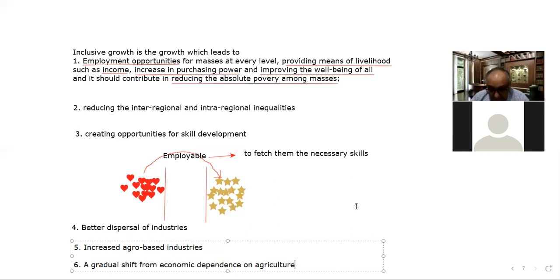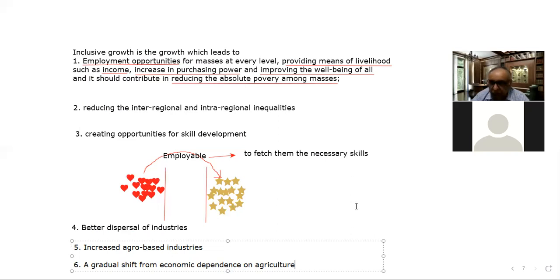And next is ensuring accessibility and affordability of public services. Public services means public health and education.